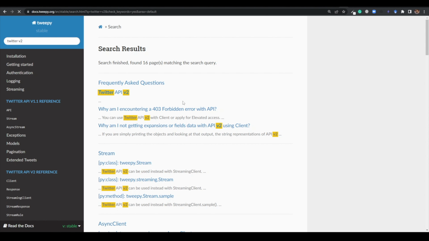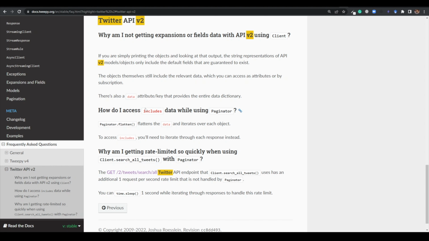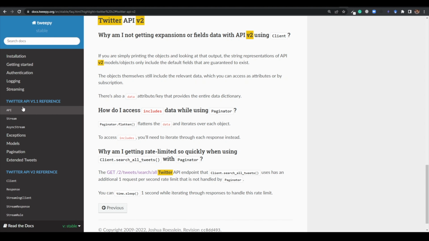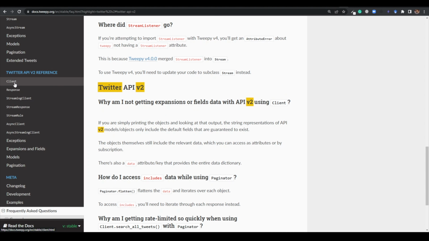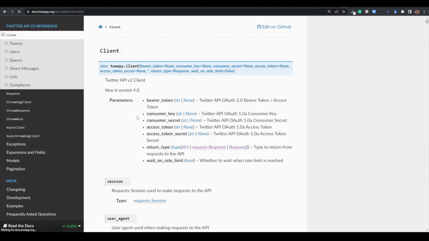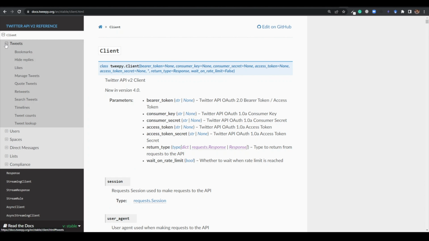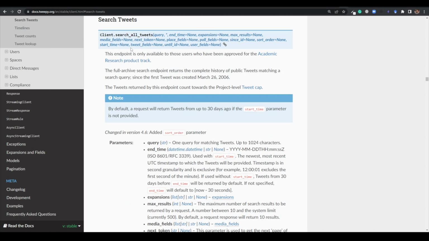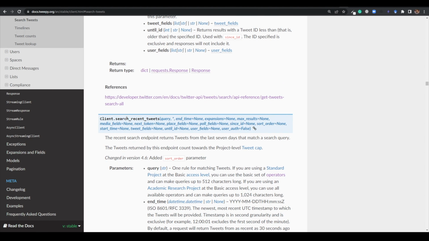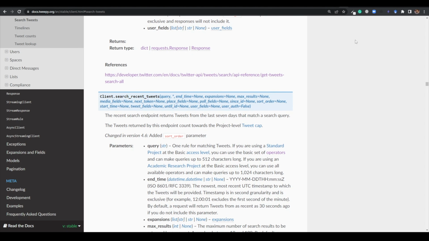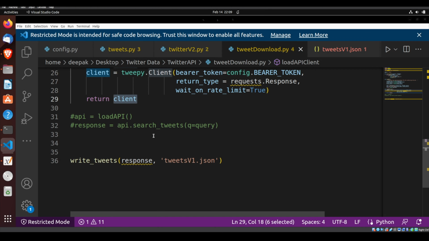This is Twitter API v2, and in this, if you want to search something, here we have a client object, and in this client object, you can basically search the tweets. So we are going to use the function client search all tweets, or maybe search recent tweets, any one of them. Okay, so let's go back.